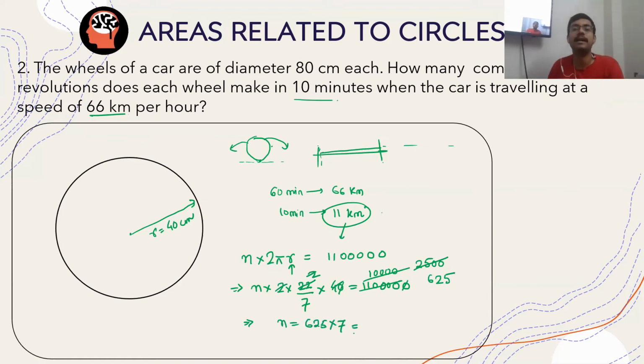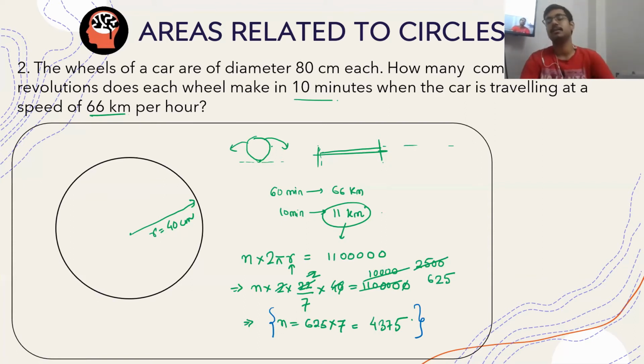Wherever the value of pi is not given, you assume it to be 22 by 7. This is the rule. And wherever it should be different, it would be given that use pi is equal to 3.14. So 625 into 7, what is the answer? 4375. Is this clear? This is how you solve this problem. Yes, sir, common sense 8th standard question. This is how easy this is. The entire chapter, in fact, is this easy.